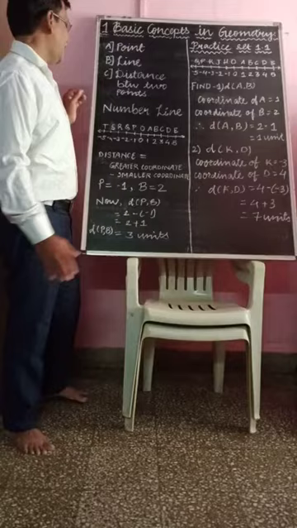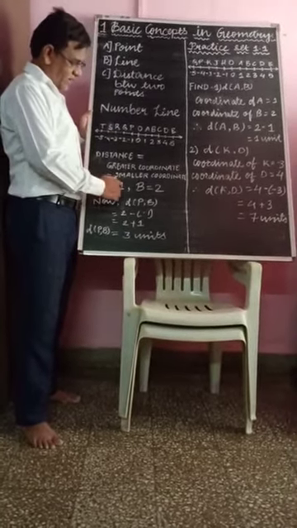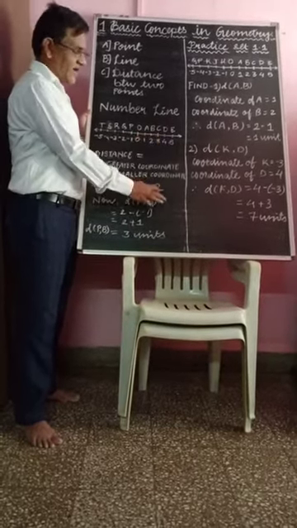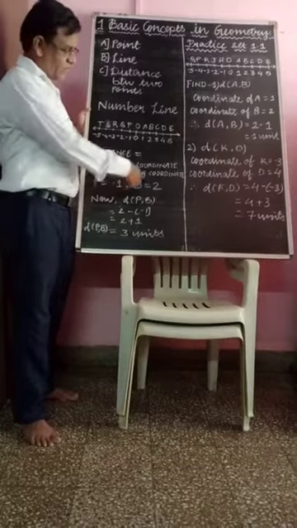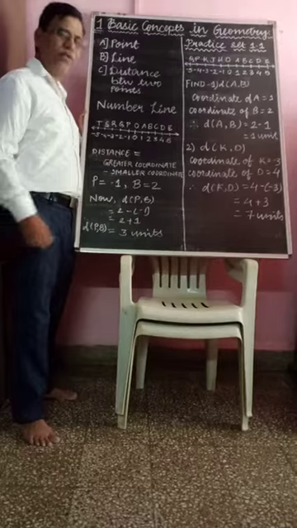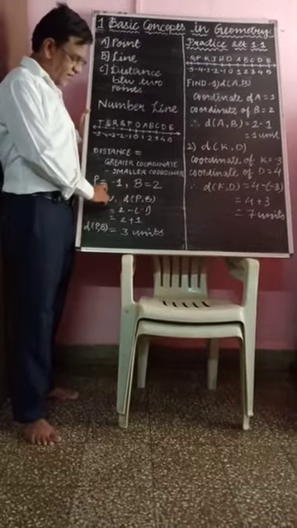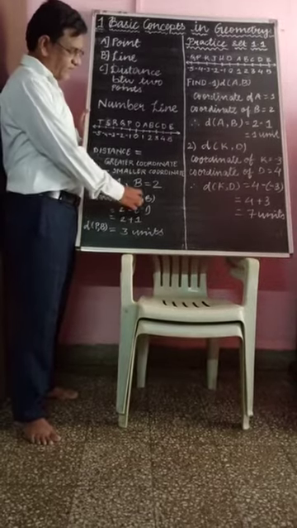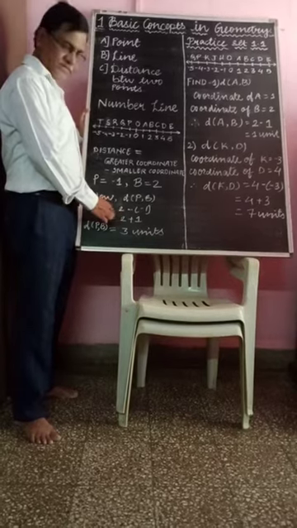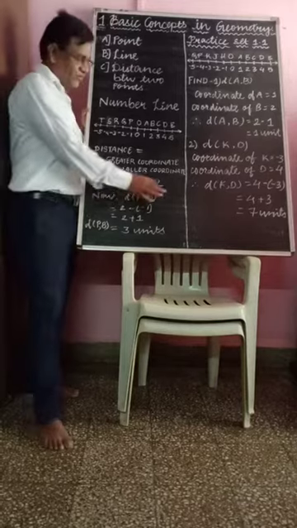For example, in this number line, point P has the coordinate -1 and point B has the coordinate 2. You know the coordinates of both points, P and B. Now you have to find the distance between these 2 points. Using the formula, distance PB is equal to the greater coordinate, the coordinate of B, that is 2, minus the smaller coordinate, -1.